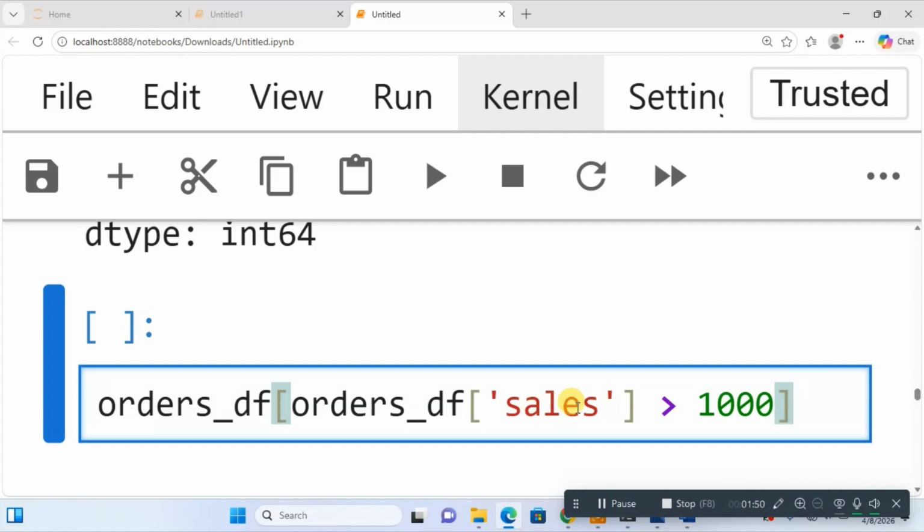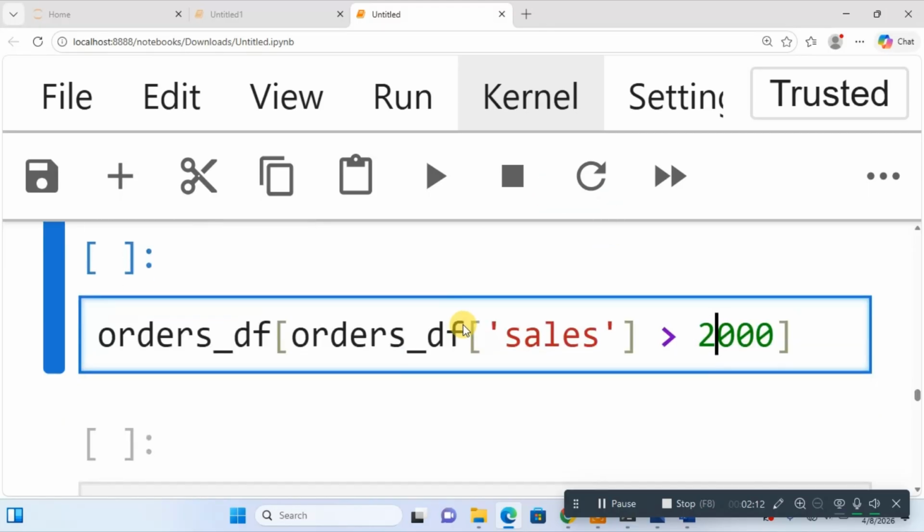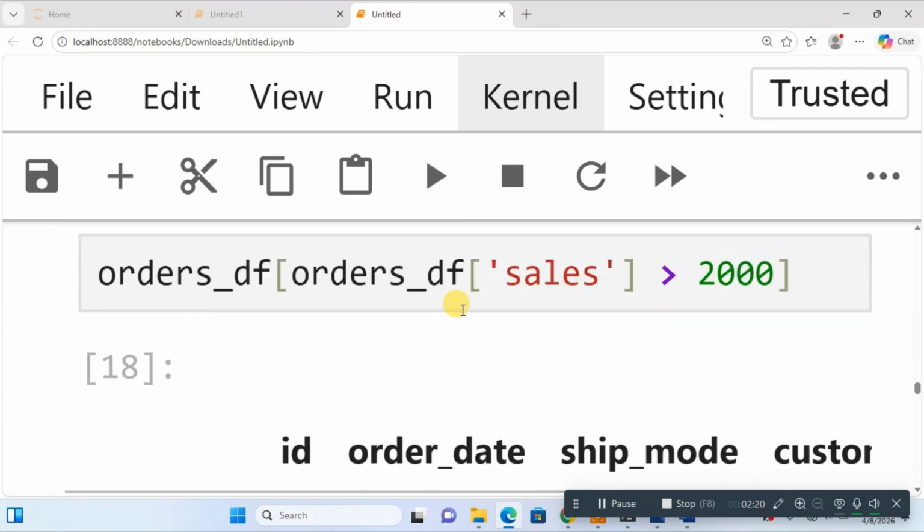Okay, that's the column we want to use. Go to sales. When you put a square bracket, this is a list. Okay, check my video on list. You are now saying go to sales and pick the sales that is 2,000 naira and above. So we want to know the customers that purchase items that is 2,000 naira and above. So let's run it.